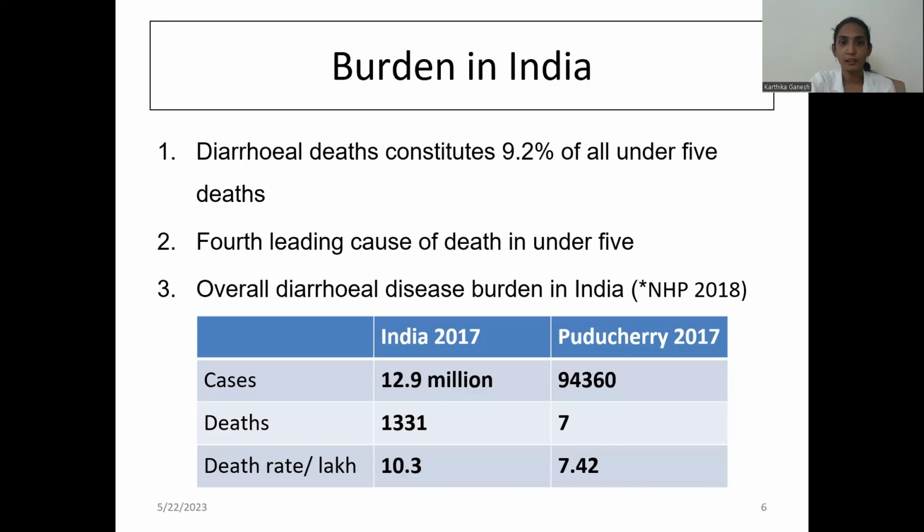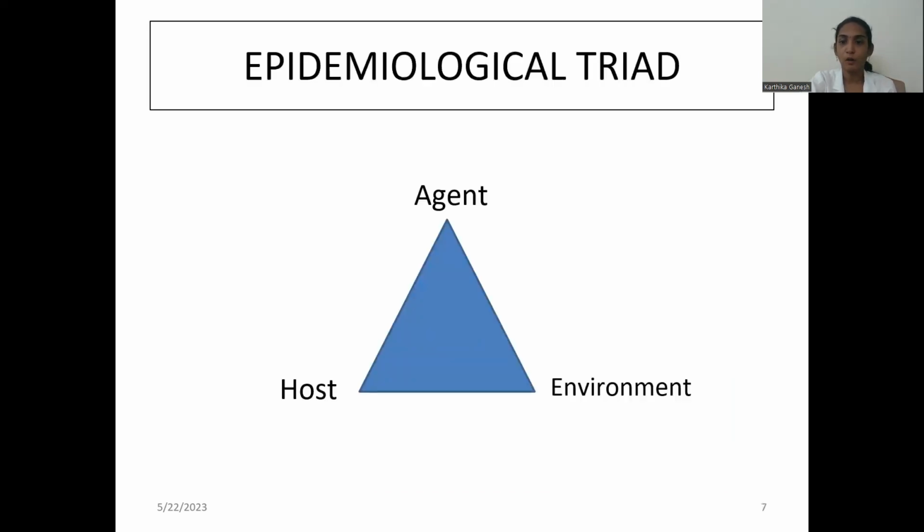So moving on to the next slide. Okay, coming to the epidemiological triad for diarrhea. The epidemiological triad means agent factors, host factors, and environmental factors. With the recent advancement in this epidemiological triad, they have added a time component in the middle. That is the recent advance in the epidemiological triad.